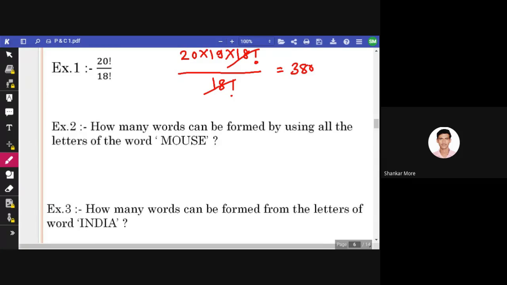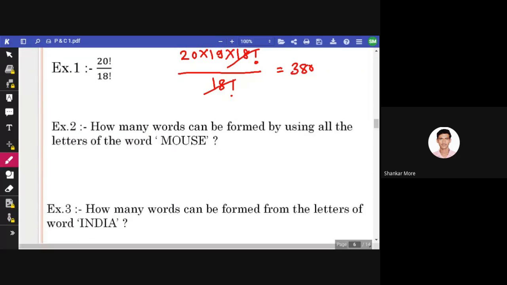We have to form words. It is not necessary that the word has any meaning. It can be meaningless. 5 factorial. All right, that's great. 5 factorial or 120. Both the answers are correct.